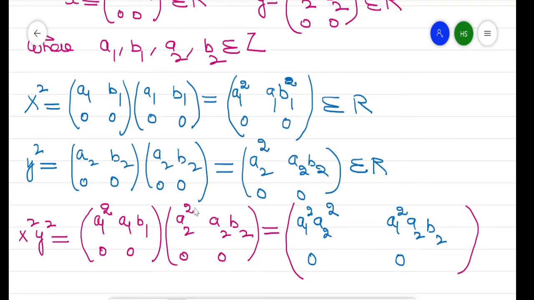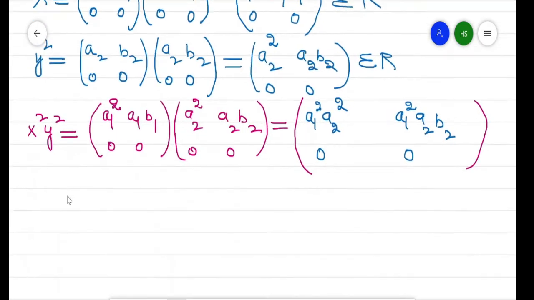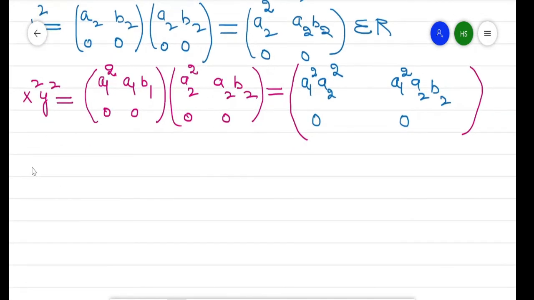Similarly we can take the product of x and y.